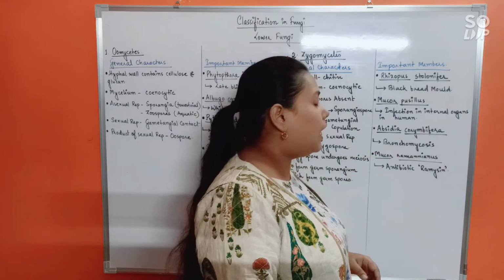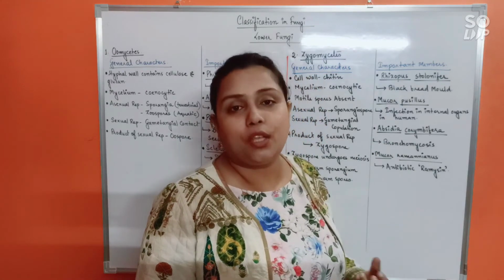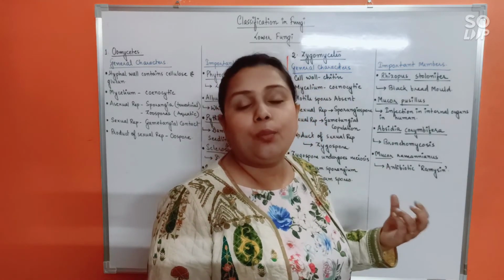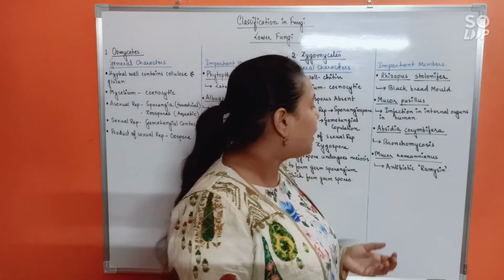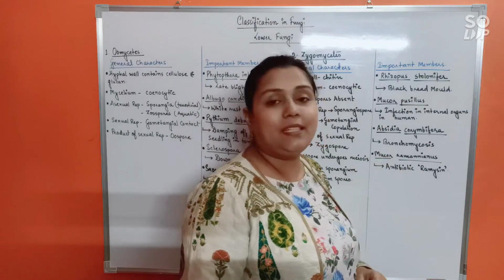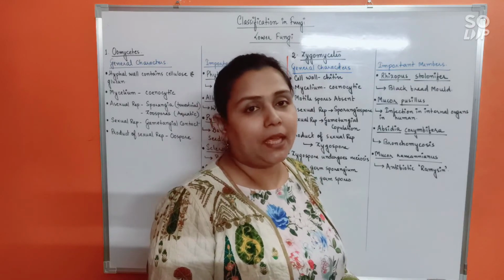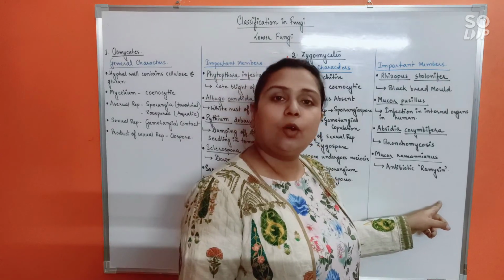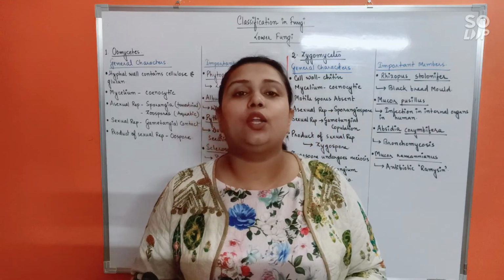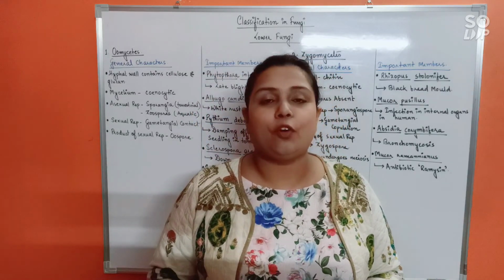Absidia corymbifera causes infection of the bronchioles, known as bronchomycosis. And finally, Mucor ramannianus. This fungus is known to produce an important antibiotic, that is ramycin. So that's all regarding the lower fungi. Next, let's move on to higher fungi.